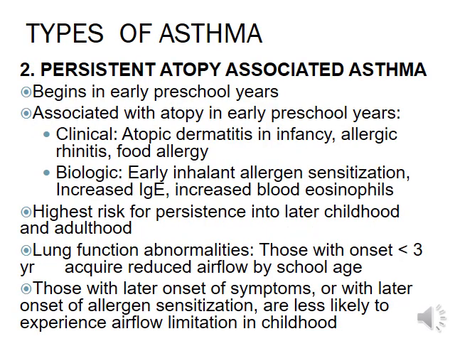Two is the persistent atopy associated asthma. It begins in early preschool years, associated with atopy in early preschool years: clinical atopic dermatitis, allergic rhinitis, food allergy in infancy. Biologically, there is increased IgE, early inhalant allergen sensitization, increased blood eosinophils. Highest risk for persistence into later childhood and adulthood. There are lung function abnormalities.